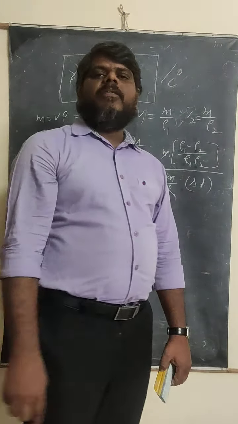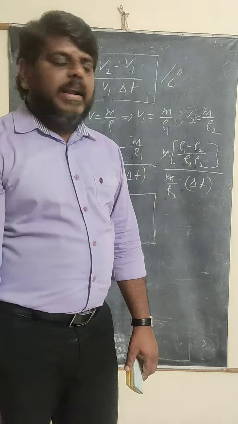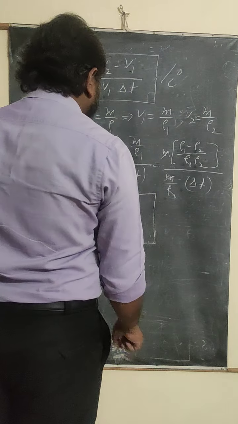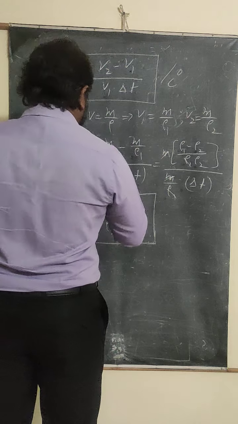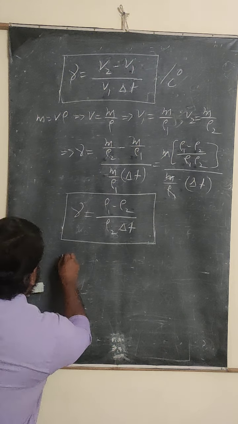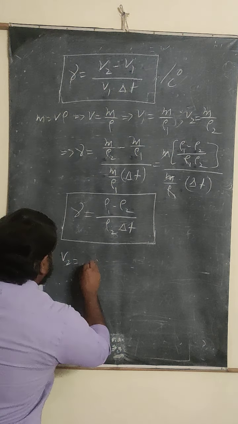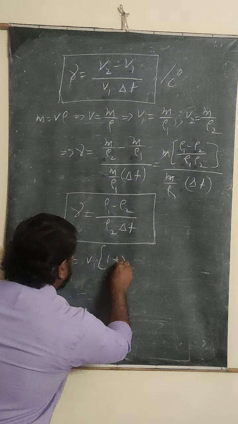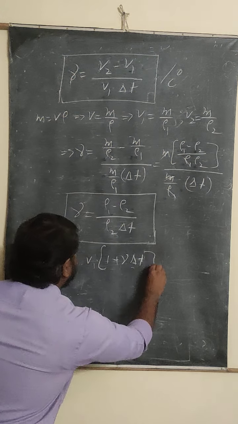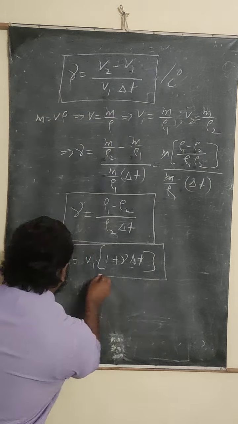Based on this formula, we can find out the final volume. Do you remember the final volume formula? The final volume V2 is equals to, what's the formula? You write V1 into 1 plus gamma into delta T. This is the final volume formula.